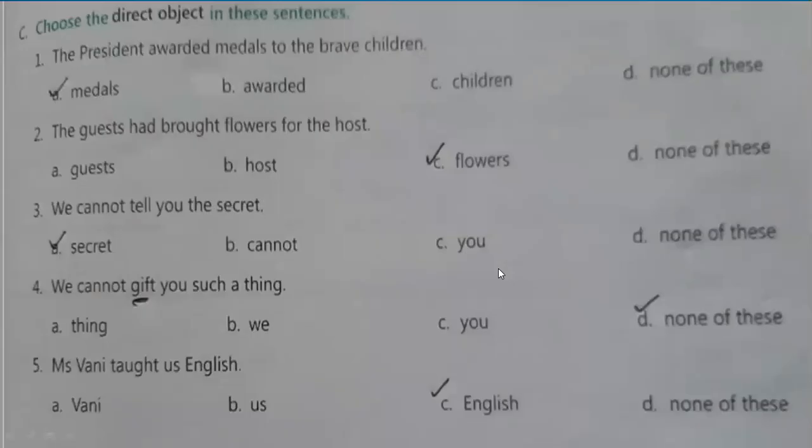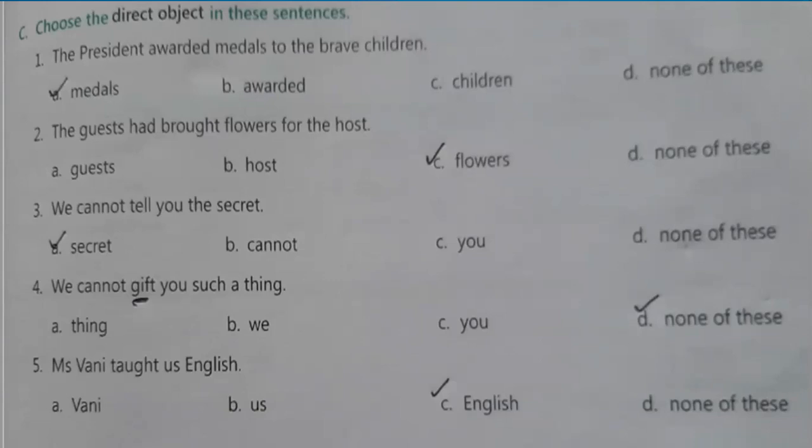Next, they are asking what a direct object is. A direct object is the one where you get the answer to the question: what is done, what is the main object. Like, the president awarded medals to the brave children. What is awarded?